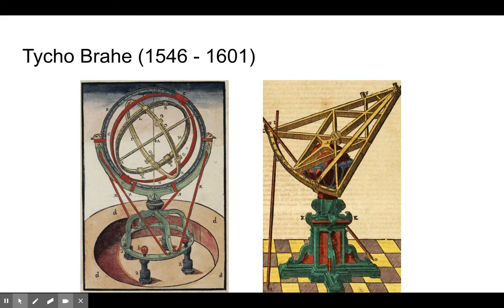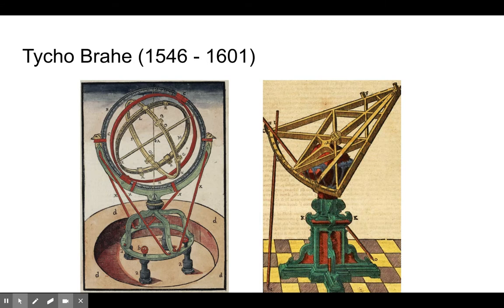Probably nowadays we would say that Tycho Brahe was obsessive compulsive, to be perfectly honest, had OCD. But he makes it his life mission, because what he supposes is that he doesn't care which of the models is correct. What he says is that if they had better data upon which to apply the models, the predictions would be better. So Tycho Brahe makes it his life mission to get better data.